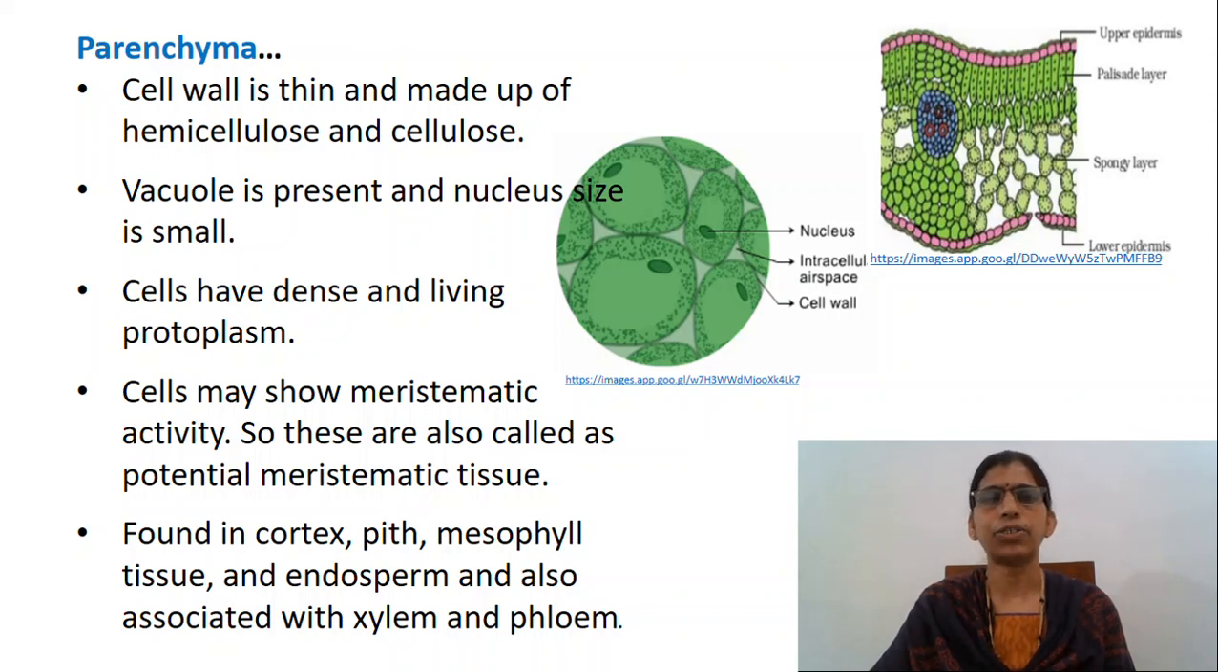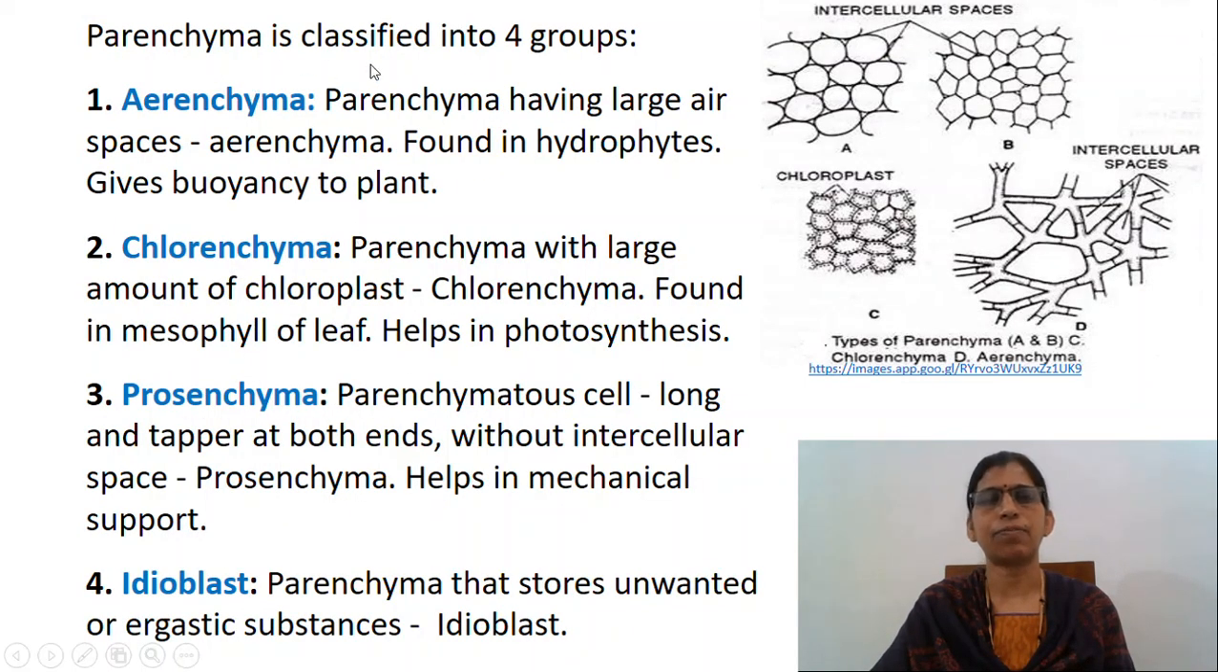Based on the function, parenchyma is classified into aerenchyma, chlorenchyma, prosenchyma and idioblast. Parenchyma having large air spaces is known as aerenchyma. It is found in hydrophytes and it gives buoyancy to the plants. That means it helps in floating.